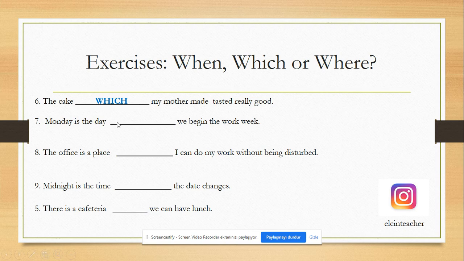Monday is the day when we begin the work. We are defining the day here. The office is a place I can do my work without being disturbed there. The meaning is there, so where? Midnight is the time. Again, we are modifying the time, so we should say when the day changes. There is a cafeteria, blah, blah. We can have lunch. We can have lunch in that cafeteria there. So the meaning is there. We should use where.